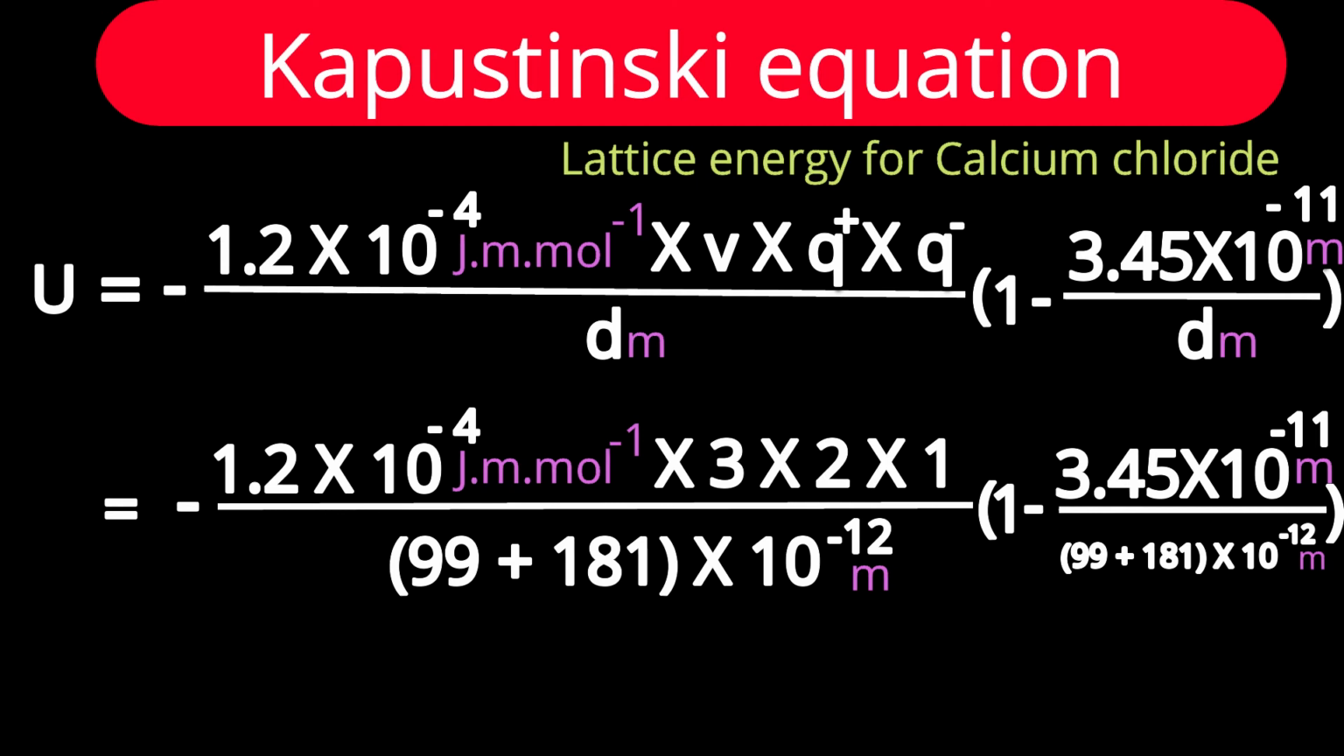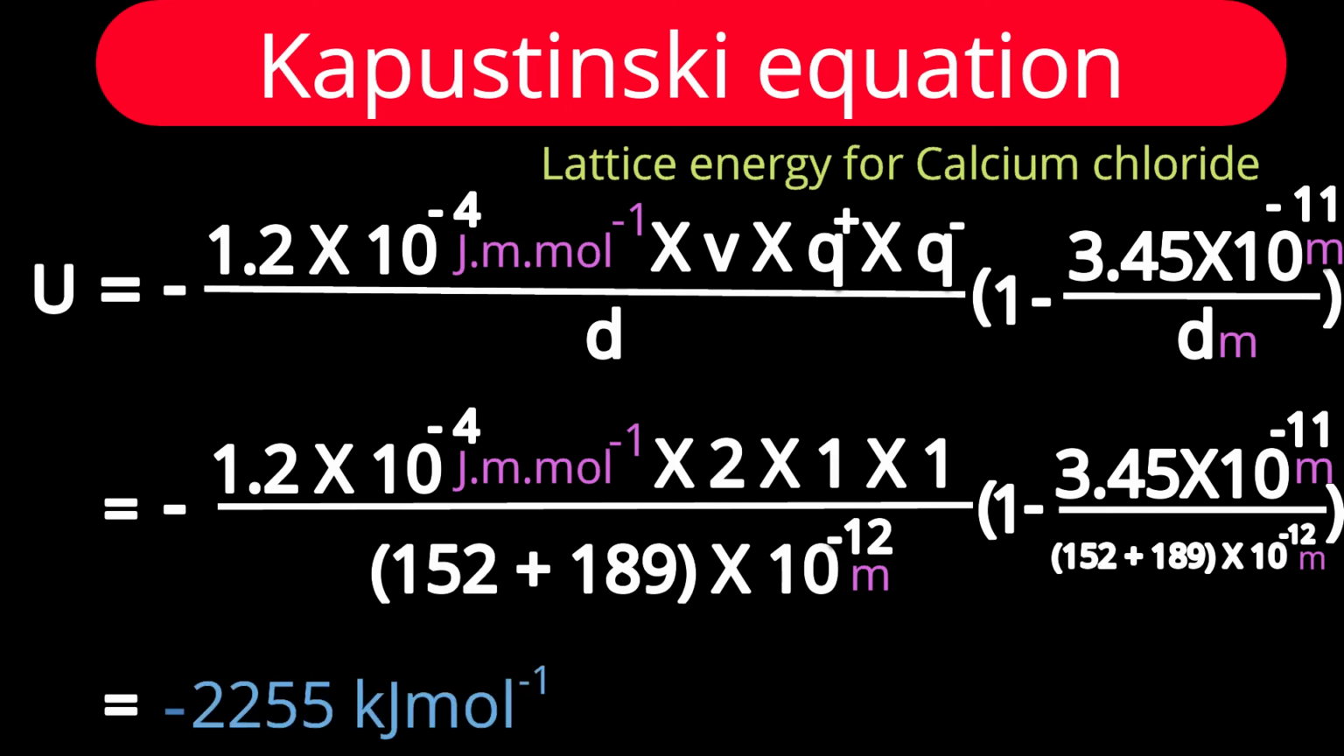You will actually get the answer in joule per mole. But for a simpler presentation, we will write it in kilojoule per mole. So what will you do for that? Instead of 10 raised to 3, you will consider kilojoule. Simplify it and you will get the lattice energy as minus 2255 kilojoule per mole. That is after calculation. Let us find the percentage difference between this calculated value and the experimental value.